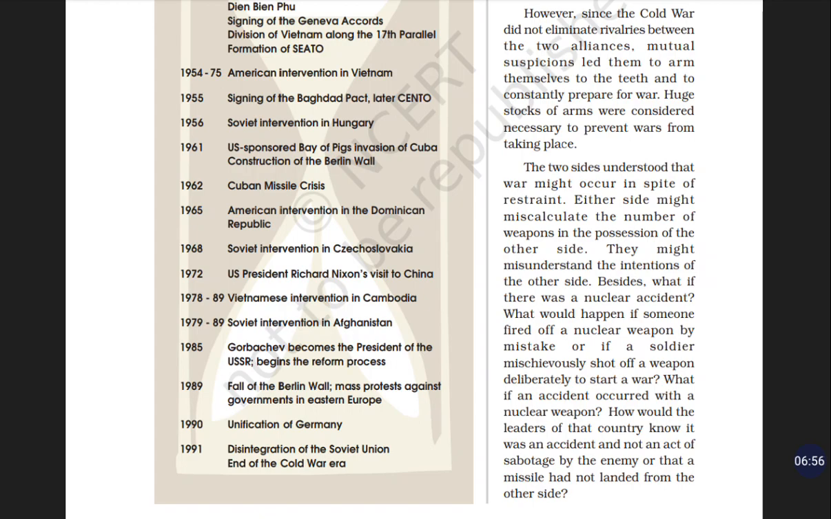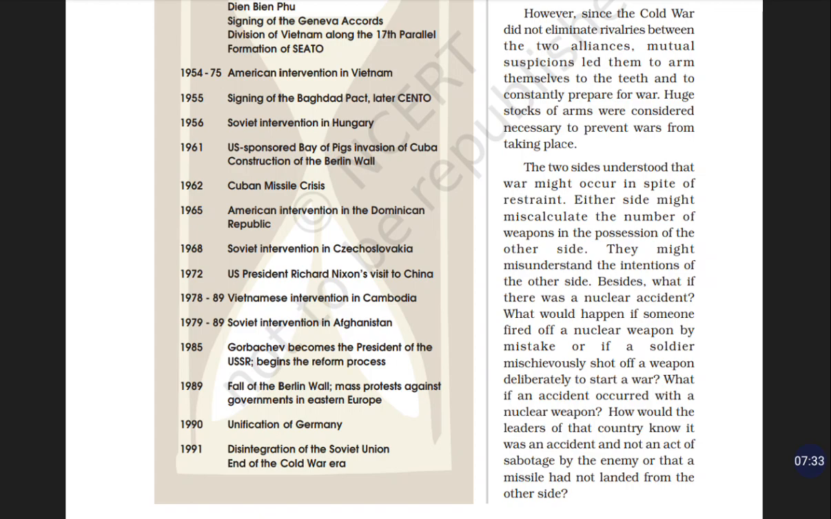In 1972, US President Richard Nixon's visit to China. China was also playing its own game in that Cold War period. Sometimes they showed that they were with the Soviet Union, and sometimes they changed their mind and showed that they were with the US. On an ideological basis, they called themselves communists, but secretly they were also making progress with the US.